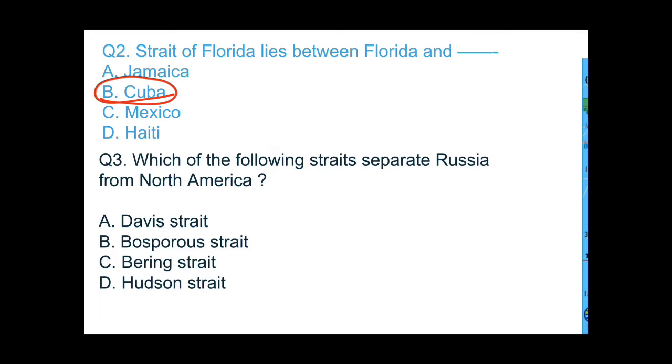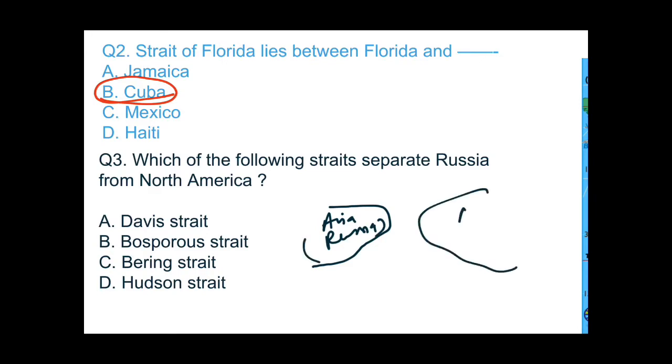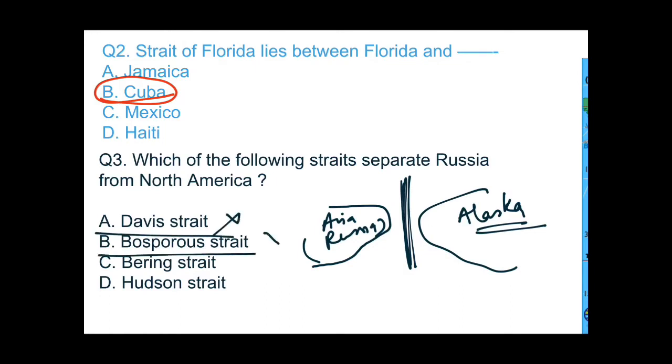Now question number 3. Which of the following straits separates Russia and North America? If you remember, I told you the other day that this is Asia, that means a part of Russia over here, and this was Alaska, the North American continent, and this is the strait which is separating both Asia and Alaska. So the first option is Davis Strait. No, this would not be the answer. Bosphorus Strait. No, the answer would be C, Bering Strait.